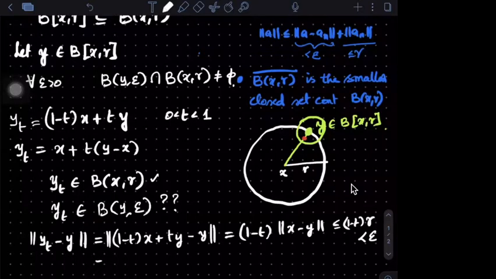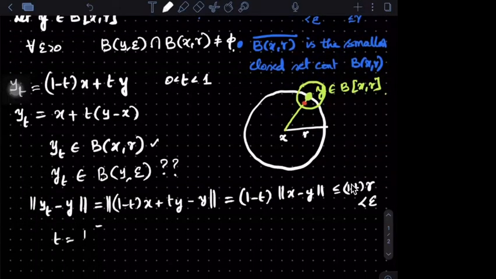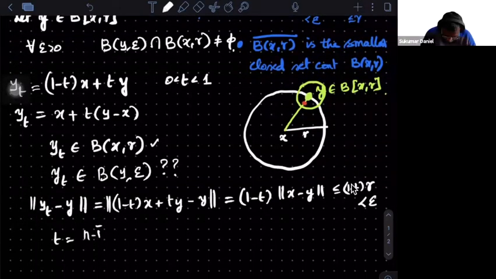Maybe you can take t to be something like n minus 1 by n, and then you can write. The reason for my writing t equal to n minus 1 by n, which you can make as close to 1 as you like, is that then yt you can write as yn. It depends on n. So substitute and see what you get.